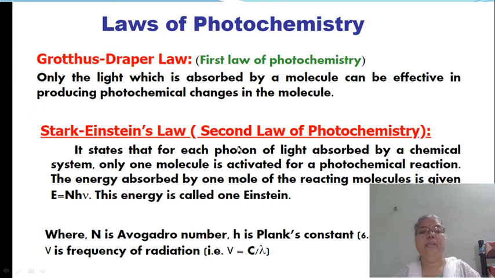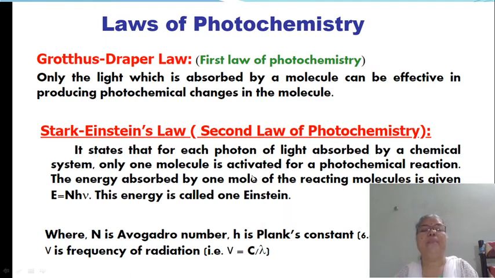The significance of the Stark-Einstein law is that in the primary process of a photochemical reaction, each and every molecule has to absorb one photon.